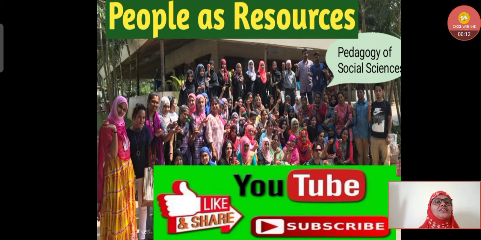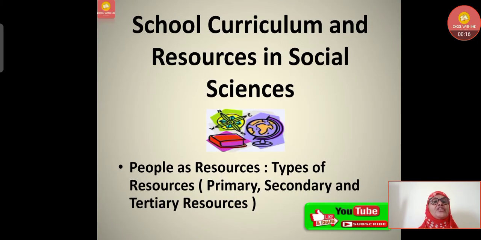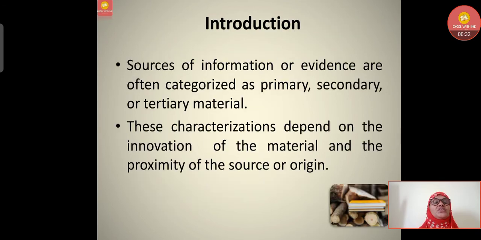Let's start today's class, that is Pedagogy of Social Sciences, with the topic School Curriculum and Resources in Social Sciences, and under that the subtopic is People as Resources. We are going to understand the types of resources, that is primary, secondary and tertiary resources. Let's start with the introduction.